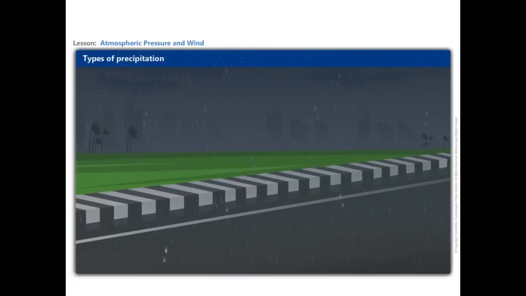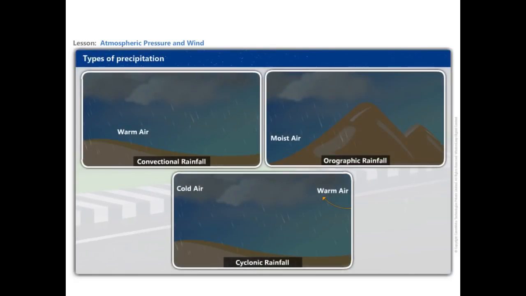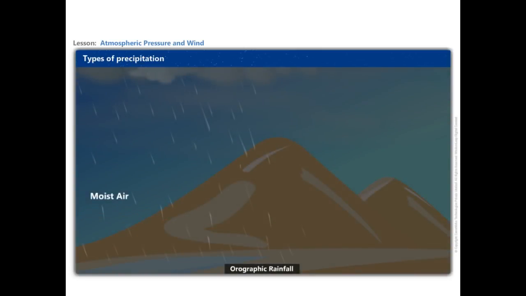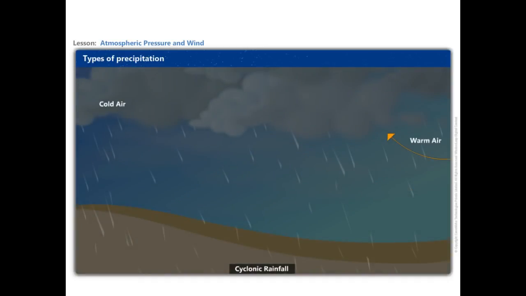On the basis of mechanism, there are three types of rainfall: convectional rainfall, the orographic rainfall, and the cyclonic rainfall. Convectional rainfall occurs when warm air rises up and gets condensed. Orographic rainfall occurs when warm, moist air rises up due to the presence of relief features such as mountains on its way. Cyclonic rain occurs due to the meeting of warm and cold air masses.